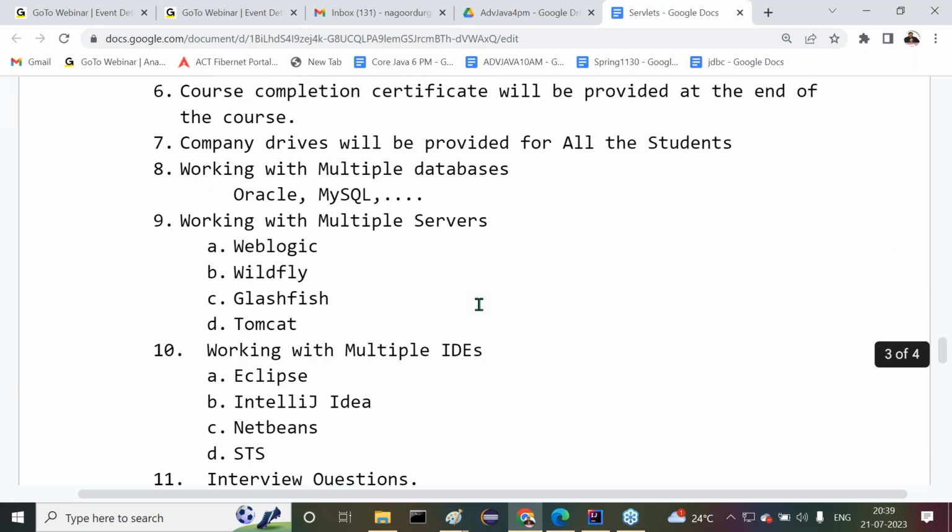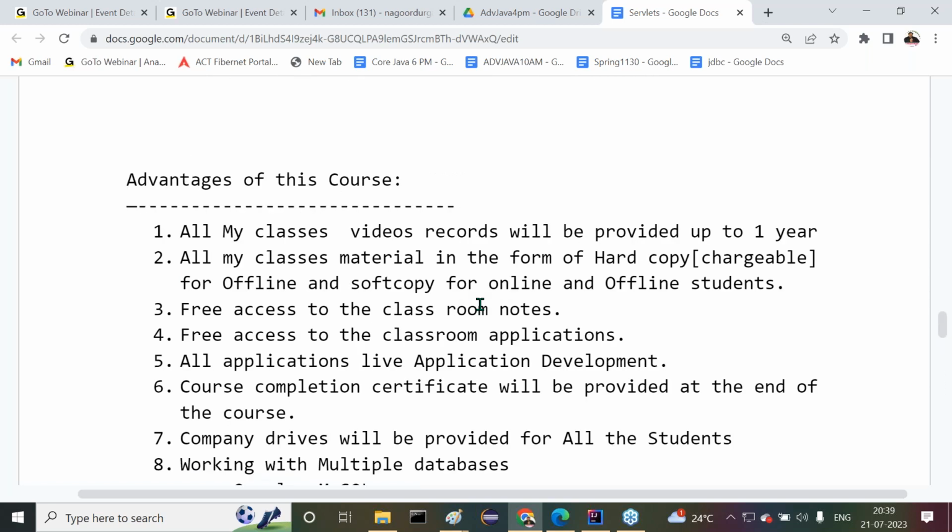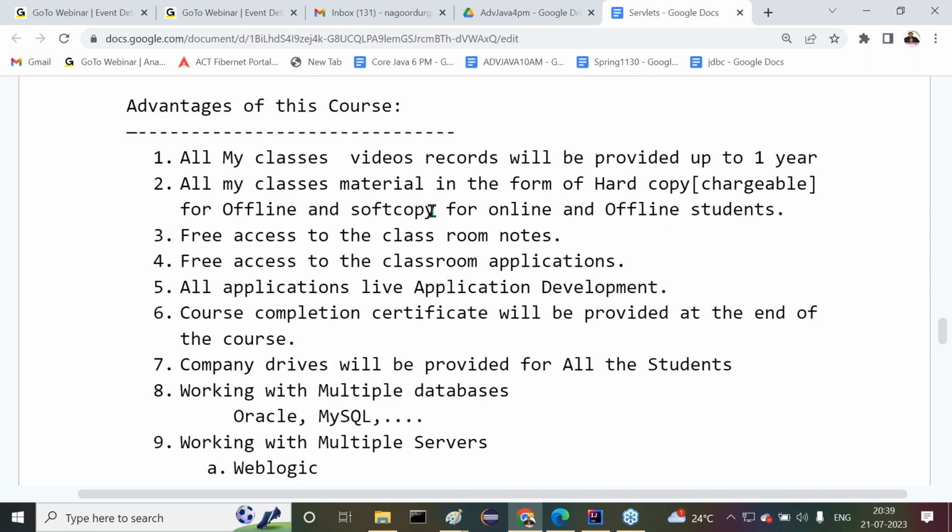Guys, some of the members here are new members. Try to recognize this. Some advantages are available by attending these classes. What are the advantages? Please recognize what I'm telling you. All my classes' video recordings will be provided for up to 1 year, even after completion of the course.